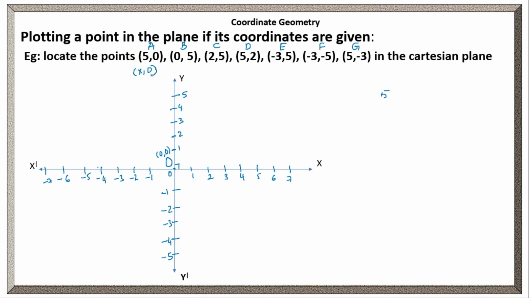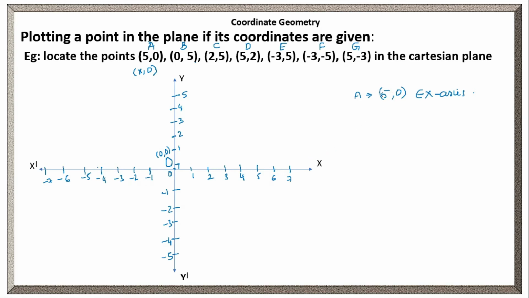Whenever the y coordinate value is 0, the point is on the x-axis. Clear? Here 5, 0, the y coordinate value is 0, right? It belongs to the x-axis. Where will it be? It will be on the positive x-axis or the negative x-axis.